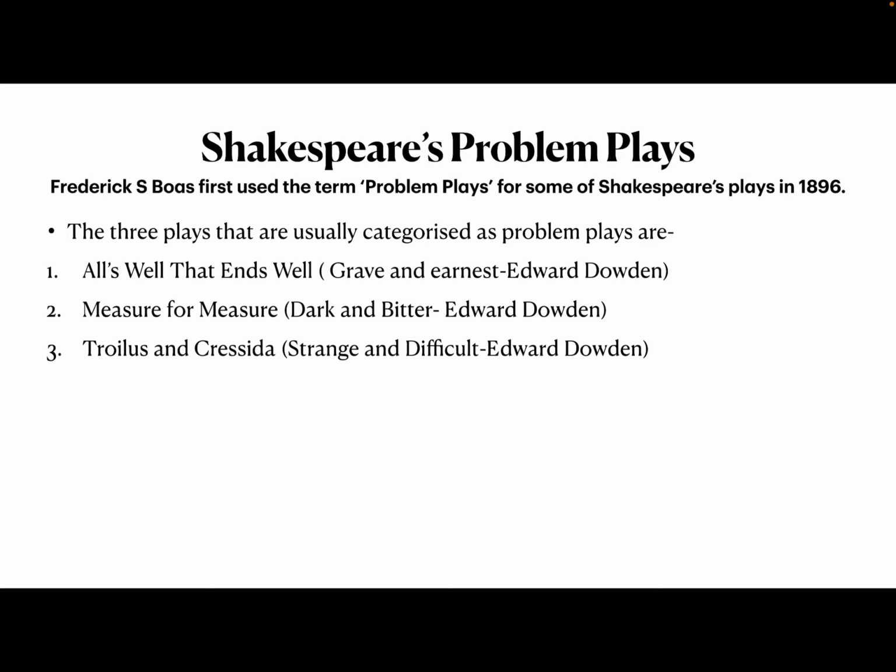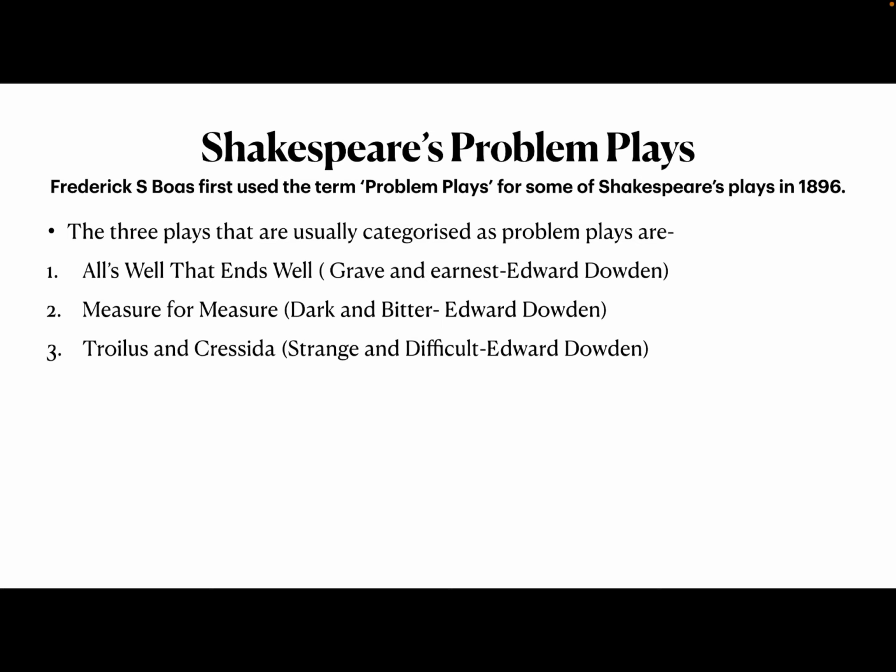And there are three plays. What are these three plays? One is All's Well That Ends Well, and one more thing I have written in brackets, that particular play is also called Grave and Earnest by Edward Dowden. Then we have another problem play, Measure for Measure, which is considered dark and bitter by Edward Dowden. Then Troilus and Cressida is called Strange and Difficult by Edward Dowden.